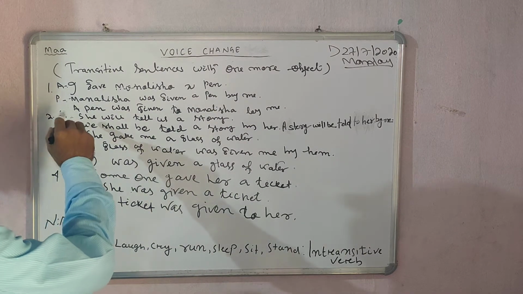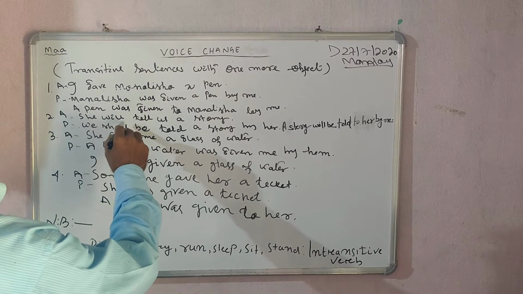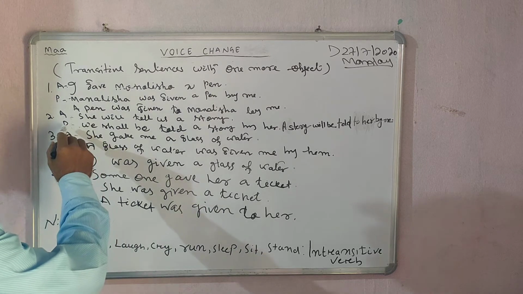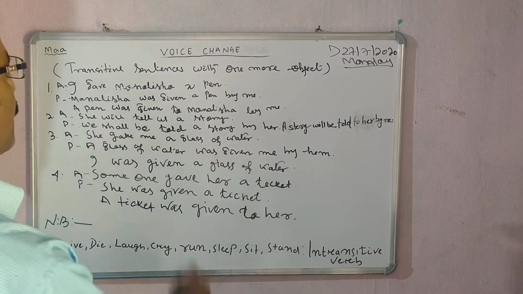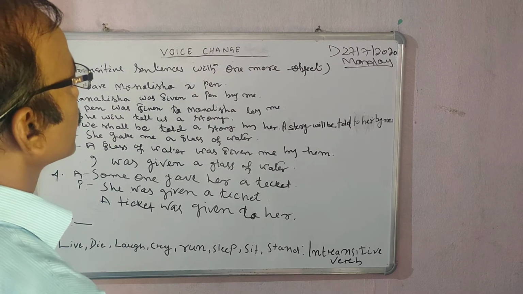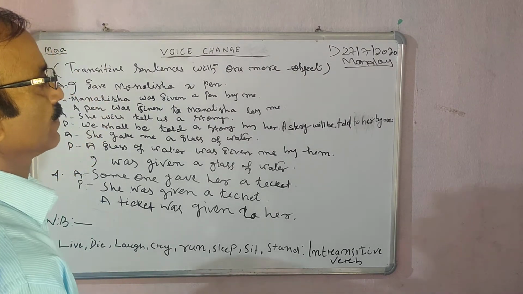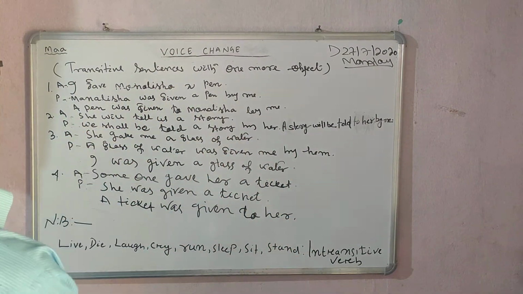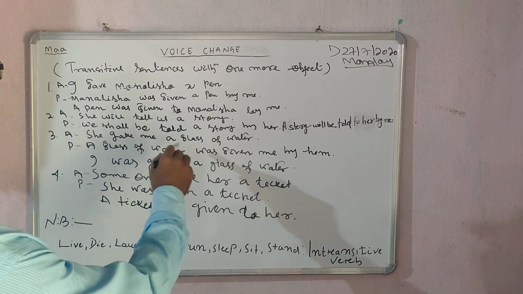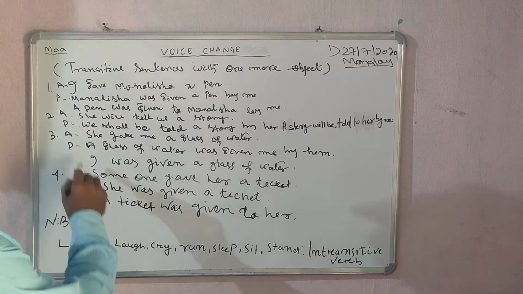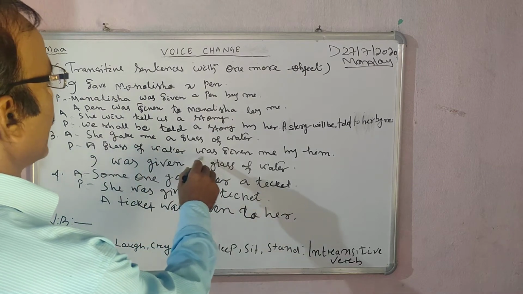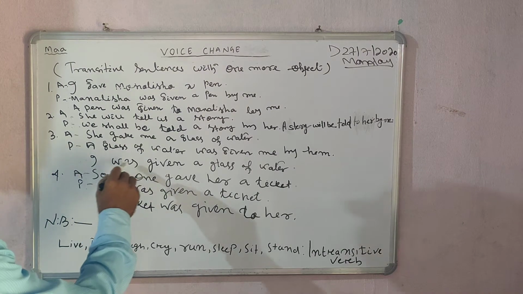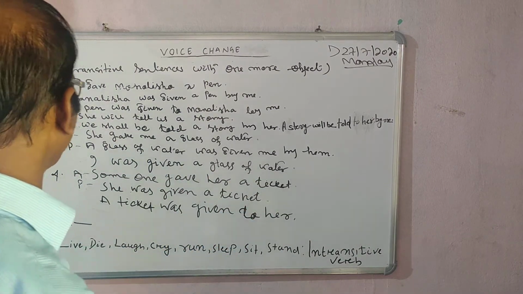Second one, active voice: She will tell us a story. Passive voice: A story shall be told by her. Then the active voice: She gave me a glass of water. Passive voice: A glass of water was given to me by her. Passive voice: I was given a glass of water.